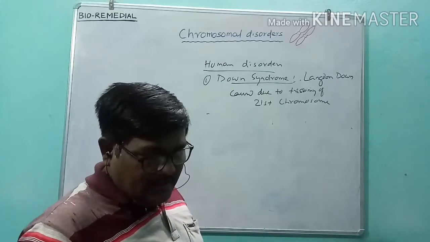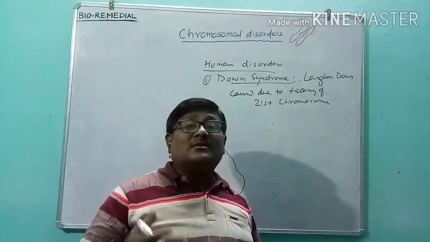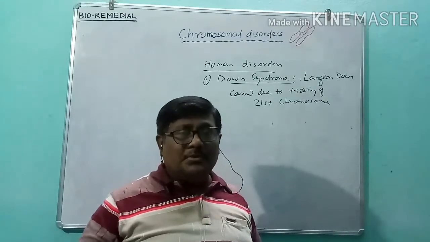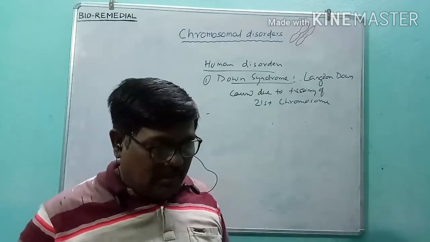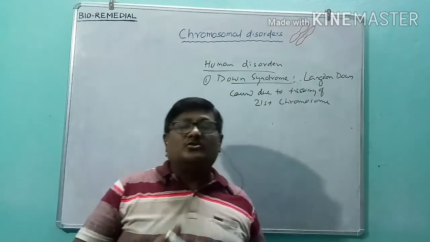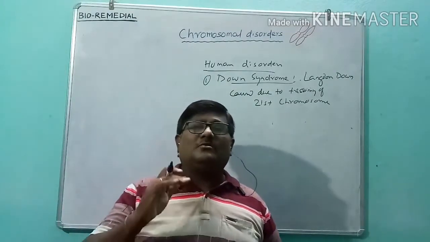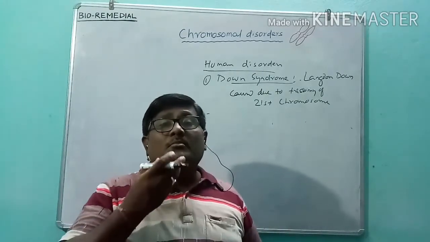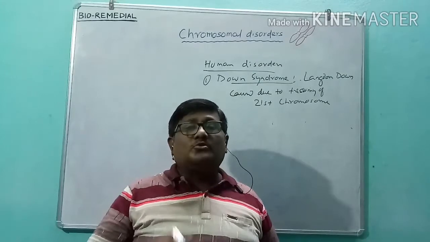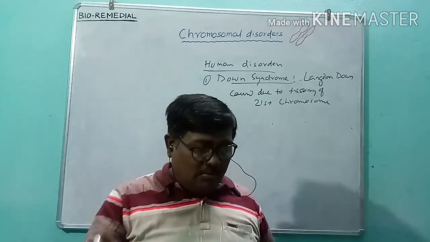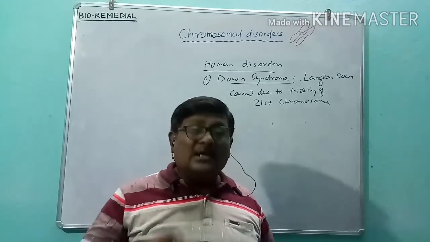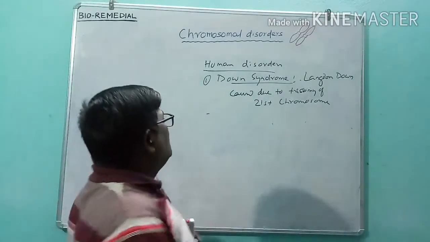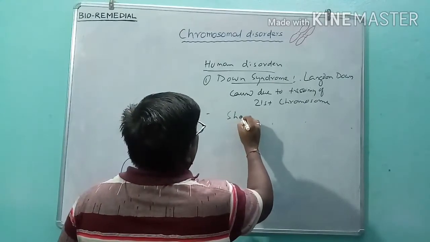Then what are the symptoms? The person has some different phenotypes. I have told you the phenotype will be changed dramatically. In this syndrome, the person will be of short stature, the height will be very short. He or she will have protruding tongues, the tongue will be more bulged out. Then the digits are very small, and there is mental retardedness.